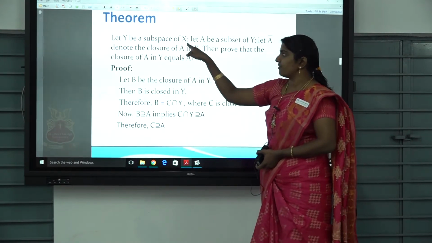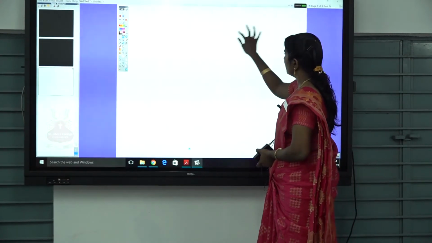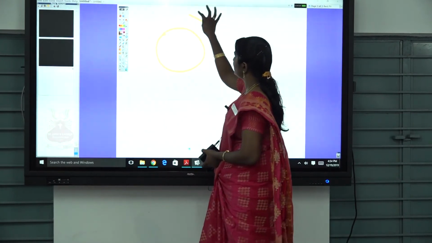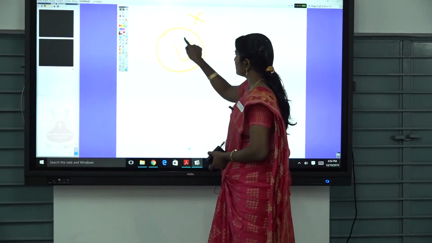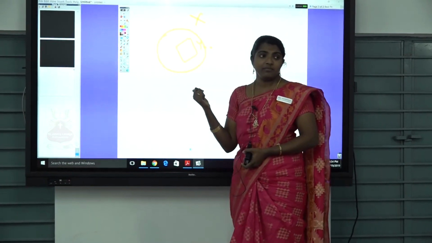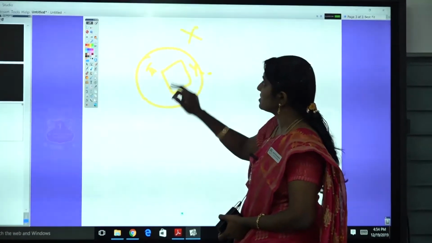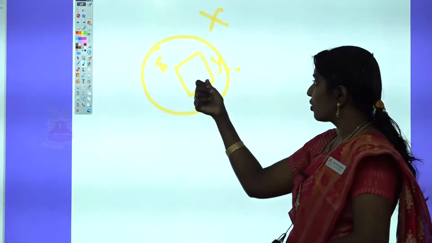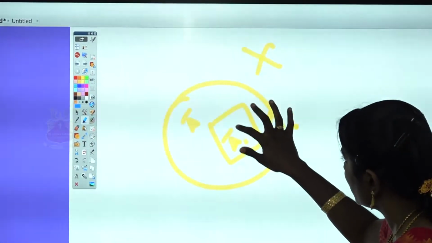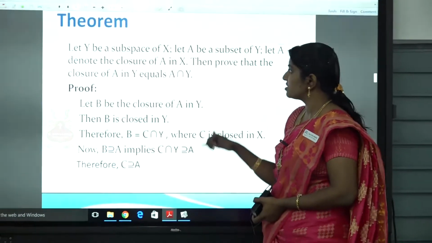Y is a subspace of X. So if you have the set X, then we have one subset Y. The theorem states that if A closure is the closed set in X, then the closure in Y becomes A closure intersection Y.